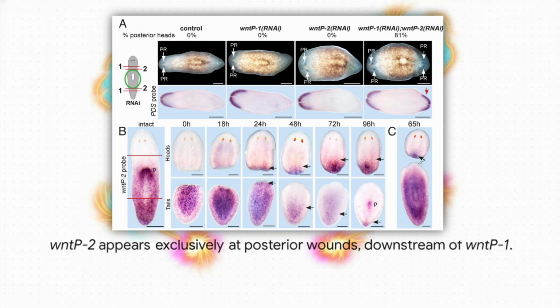Expression timing then helps place Wnt-P2 in the sequence. Unlike Wnt-P1, which is induced at any wound, Wnt-P2 appears only at posterior-facing wounds, and it appears later. That timing matters. It means Wnt-P2 is not a generic injury response. It is a posterior-specific downstream program that comes on after the early wound-induced phase of Wnt-P1.